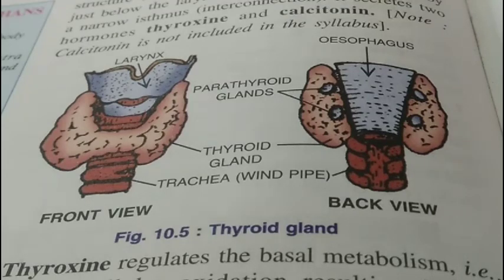Somatostatin, which is secreted from delta cells, is not in the class 10 syllabus, though you should remember the function that somatostatin inhibits the secretion of both insulin and glucagon. So somatostatin is maintaining a balance between the sugar level in the body, where insulin is lowering the sugar level and glucagon is increasing the sugar level. It is maintaining a balance between insulin and glucagon functions.